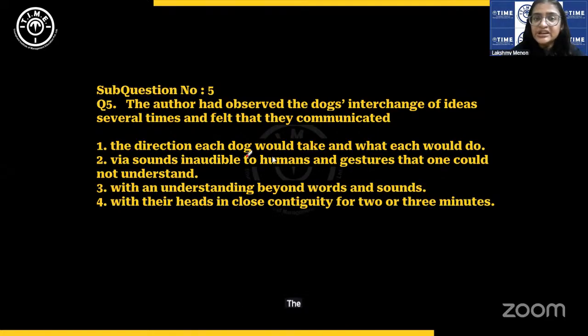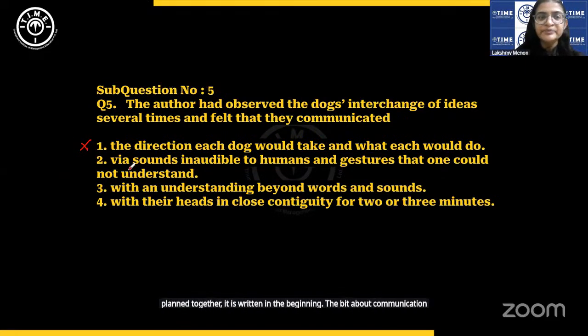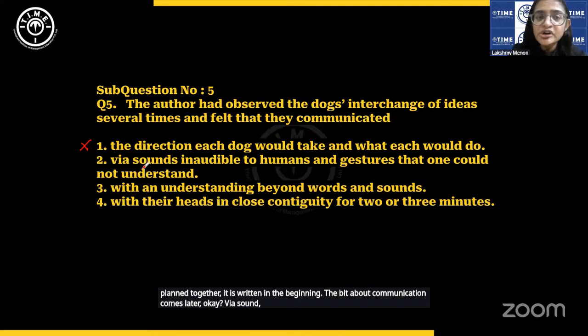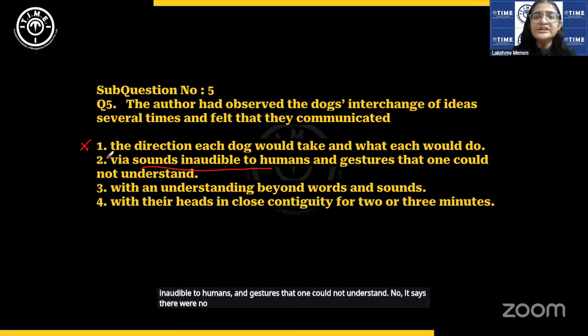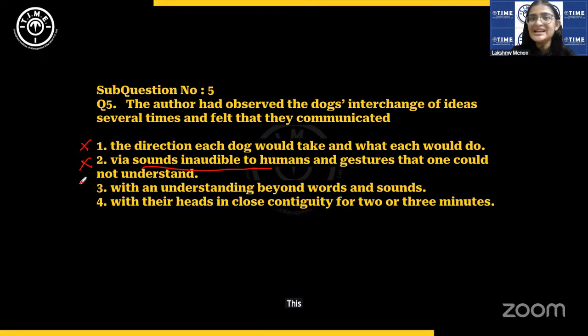The direction each dog would take and what each would do. No, that is very, very specific. They planned together. It is written in the beginning. The bit about communication comes later. Okay, via sounds inaudible to humans and gestures that one could not understand. No, it says there were no audible utterances. That doesn't mean humans couldn't hear it. There were no sounds. That is what it means. With an understanding beyond words and sounds, absolutely.